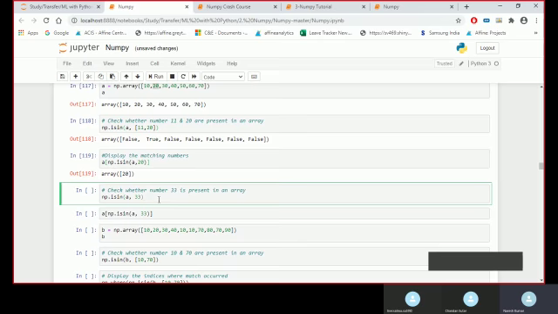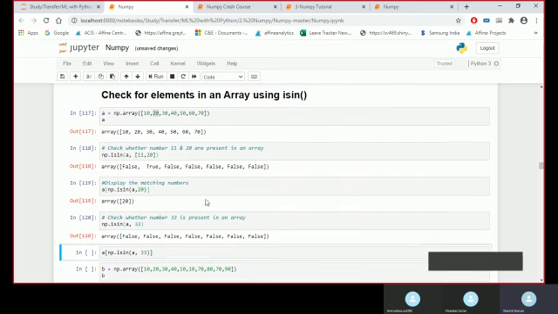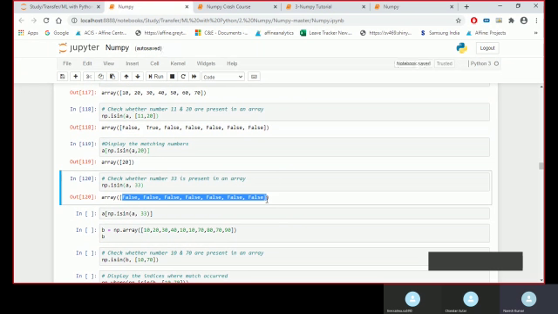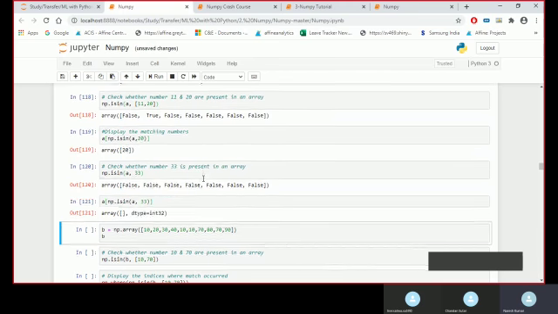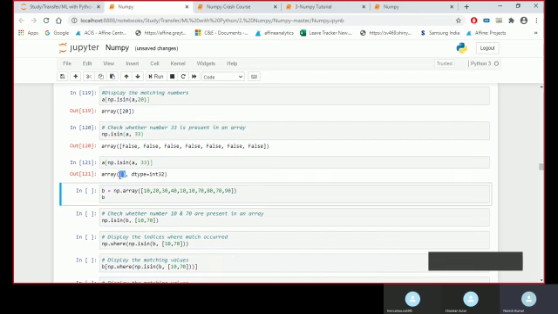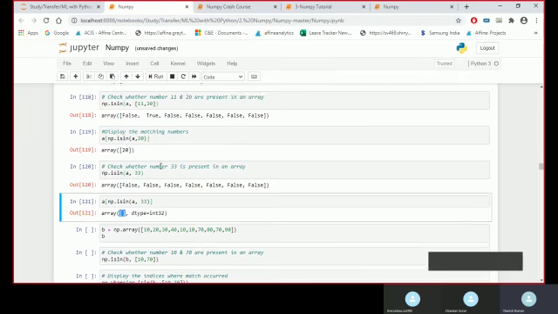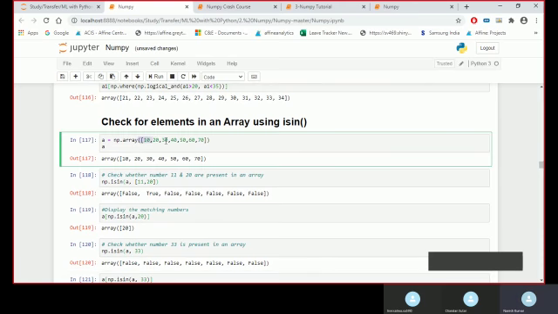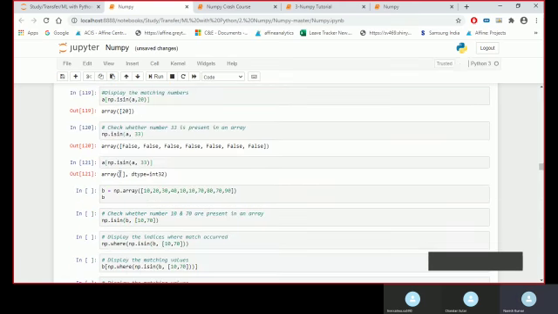Now if we check 33, it will return that all observations in the array do not contain 33, so everywhere it is giving false only. So I get an empty array because 33 was not present in my complete array.